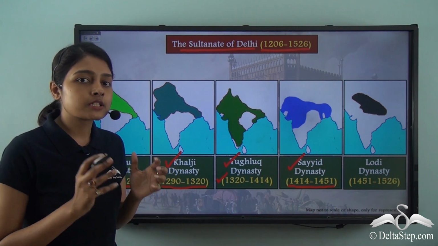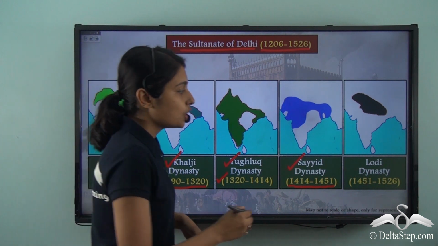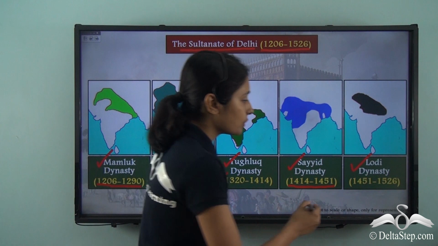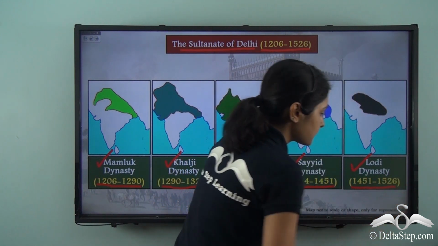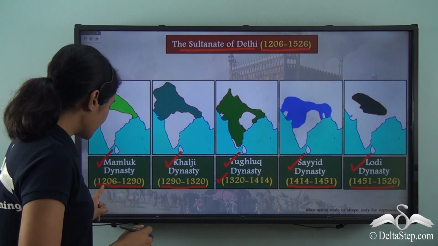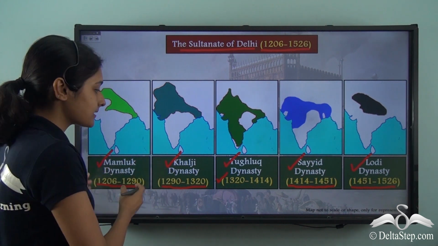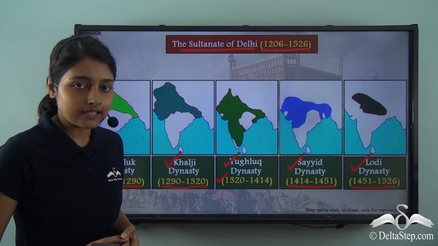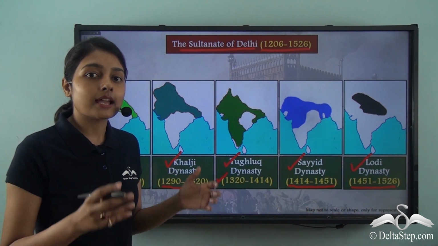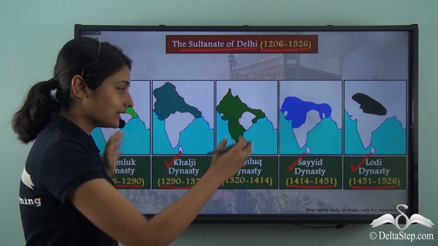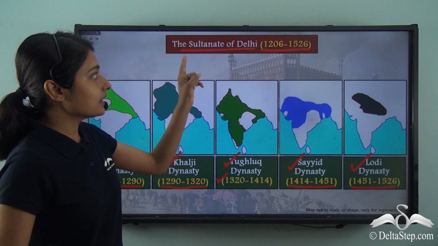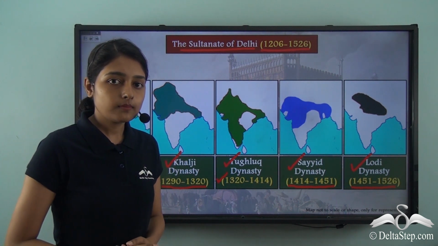And last but not the least was the Lodi dynasty. This dynasty ruled from 1451 to 1526. So, the period between 1206, which marks the establishment of the Delhi Sultanate, and 1526, which marks the end of the Delhi Sultanate, together comprises the period of the Sultanate of Delhi.